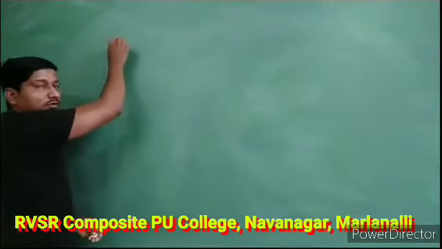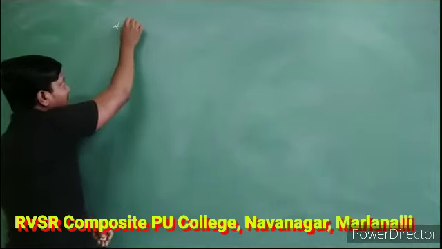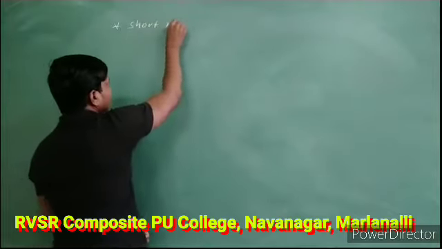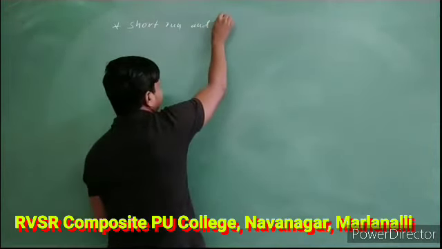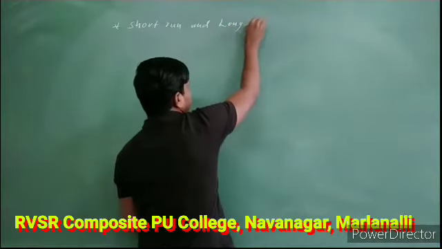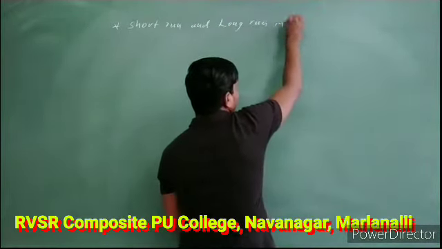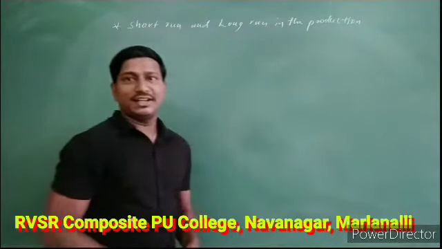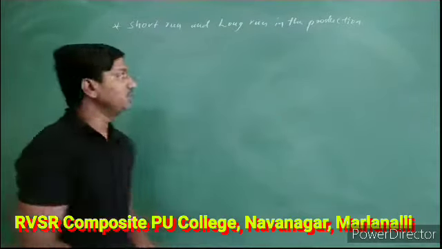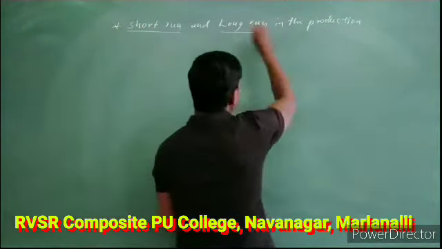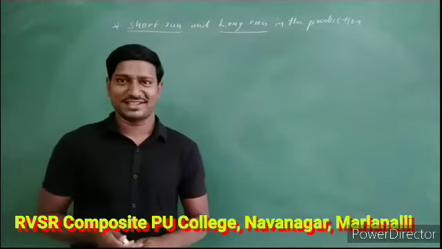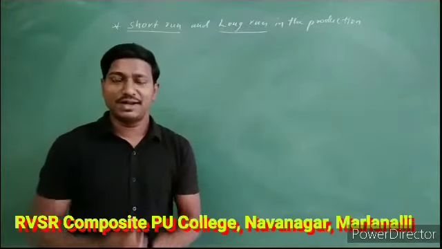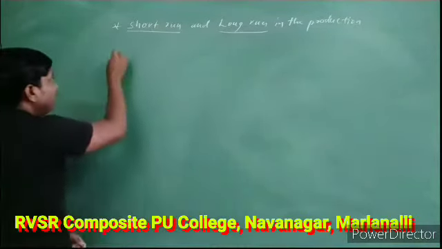So if we go to production, how is production going to take place? We are going to look at short run and long run in production. Short run and long run in production. So what is the meaning of short run and what is the meaning of long run in case of production? Before going to the short run and the long run, we are going to divide on the basis of time period, and that is very short run.